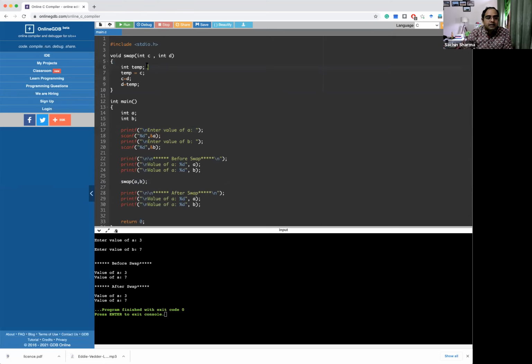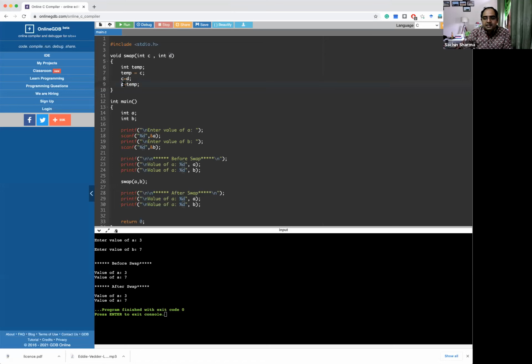Okay. So what we are doing here is taking a temporary variable, creating one more separate variable, that is the temporary variable. And in the temporary variable we are passing value of C, and C contains value 3 right now. So temp is initialized with value 3, and then in C the value of D is assigned, and value of D is actually 7. So now C becomes 7, and then for D the value of temp is assigned, which is 3. So D becomes 3.